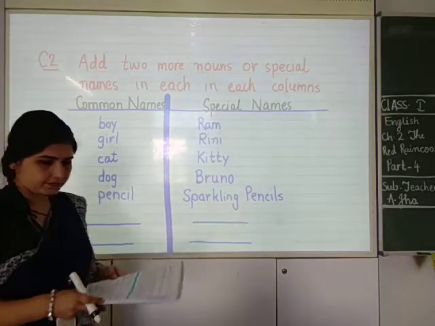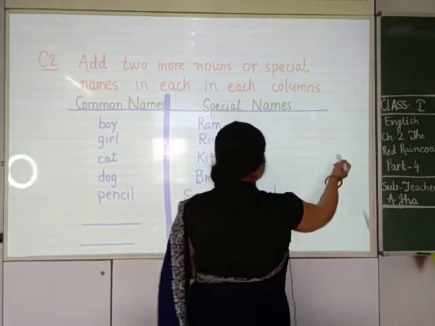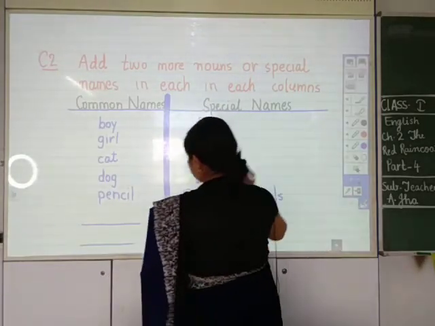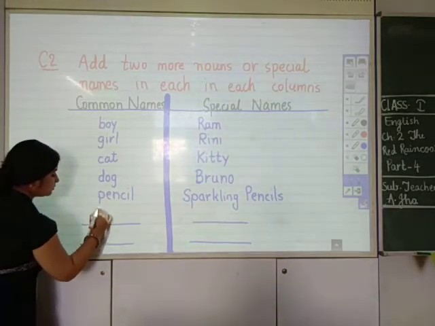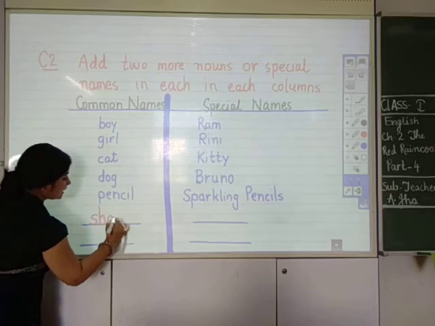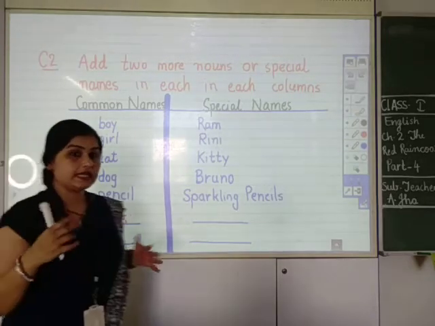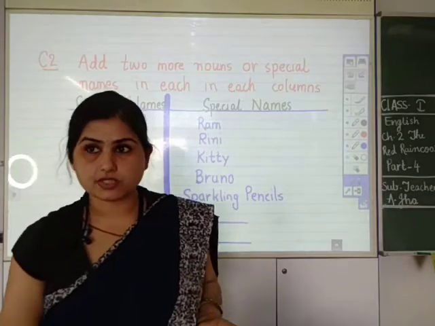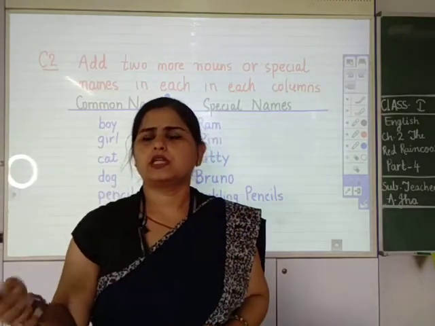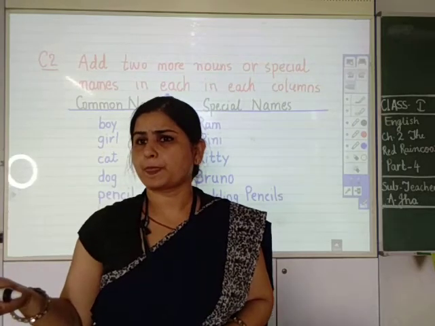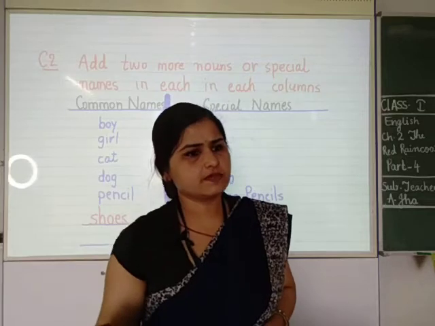So I have written here shoes. Shoes means any shoes. And there are many kinds of shoes, like Camlin shoes is there. Then what are the other names?